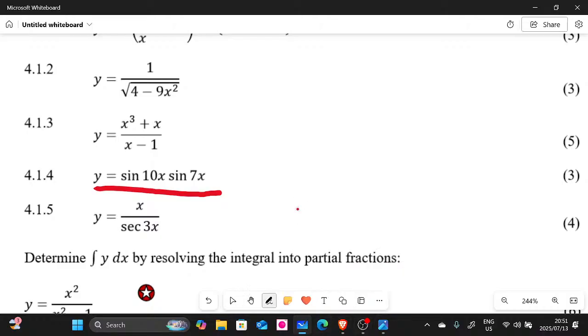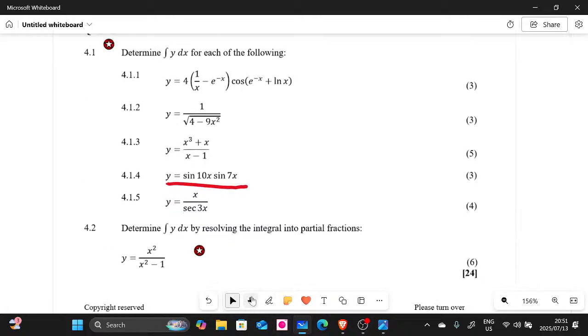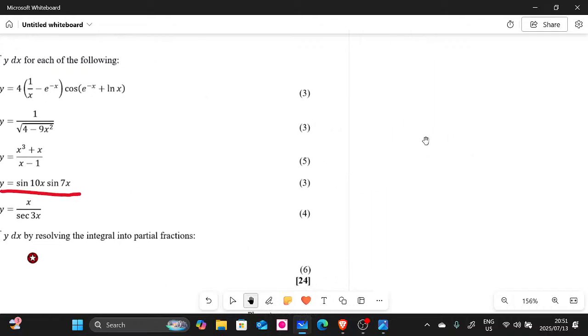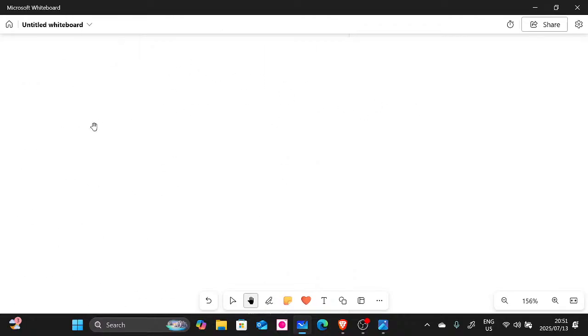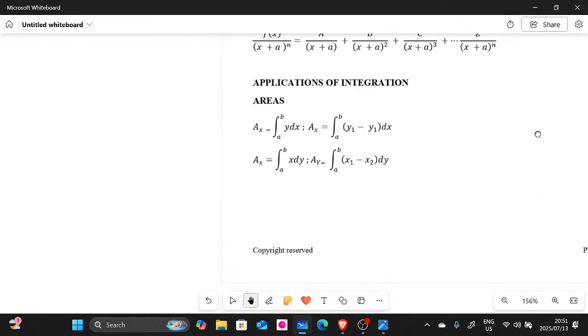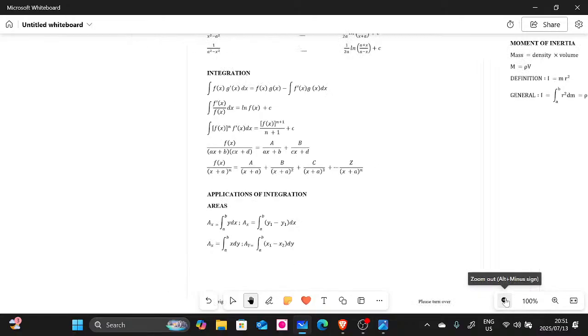So I'm going to copy this again, and then we're going to do it on the side where we have enough space. All right, so there is a formula that we need to use, guys, when we do this one. So let me copy it very quickly. Let me go to the formula sheet, because I think you must know which formula sheet to use. So on your formula sheet, guys, you must go to this part here to do this one.